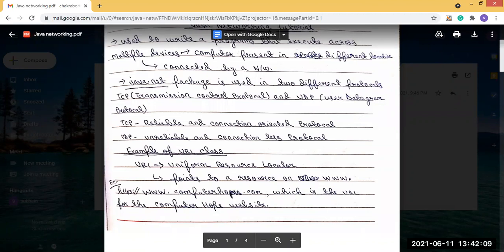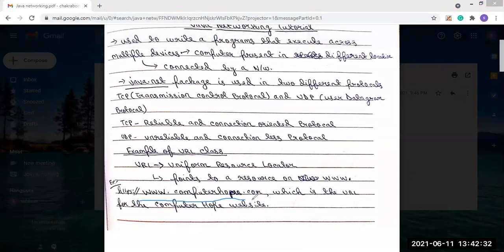So basically, what is an example of the URL class? URL means Uniform Resource Locator, and it points to a resource. What resource does the URL point to? It points to the WWW, the World Wide Web. As an example, www.computerhope.com is a website. That means this is the URL for the Computer Hope website. This is totally the URL of computerhope.com.